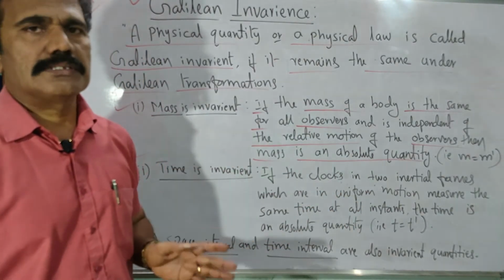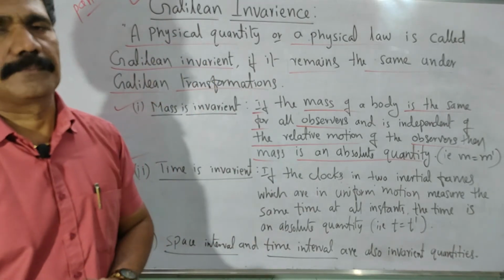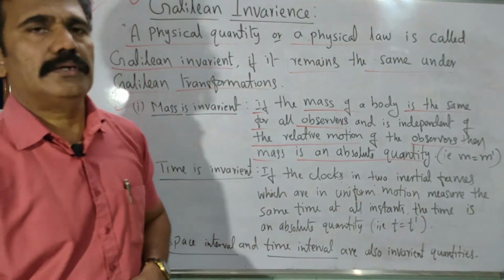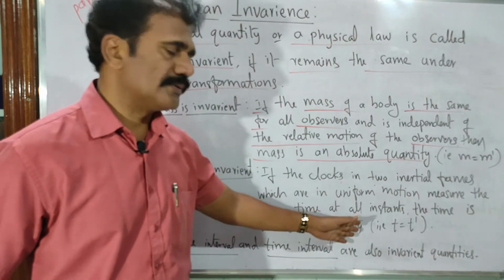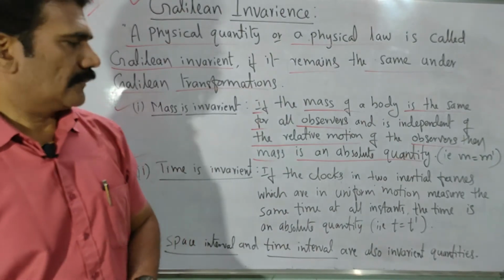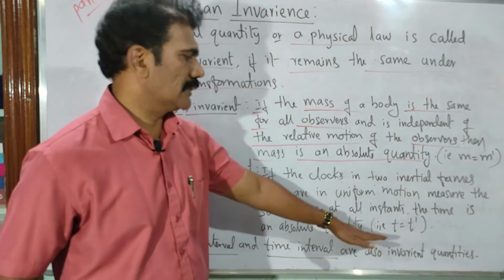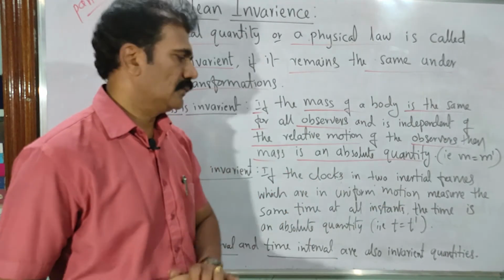So this concept is still according to Galilean transformation. You have to note that point here. Further, we can prove that mass may be varying, time may also be varying. Further in the discussion we can have that. But in this present discussion you have to assume that m is equal to m dash, t is equal to t dash, as they are absolute quantities.